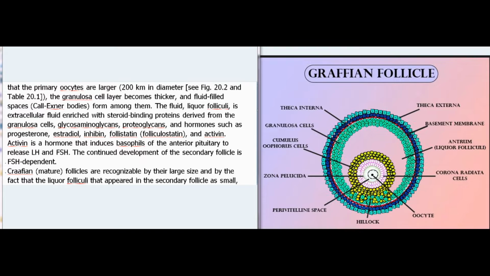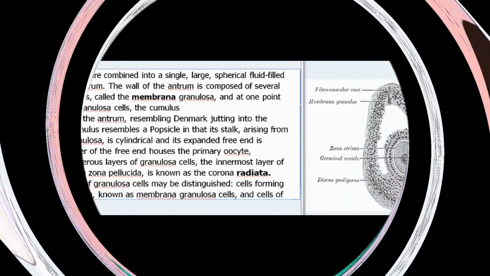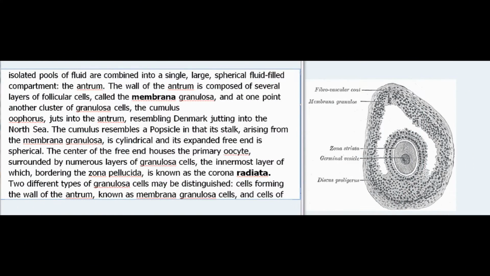Activin is a hormone that induces basophils of the anterior pituitary to release LH and FSH. The continued development of the secondary follicle is FSH dependent. Graafian, mature, follicles are recognizable by their large size and by the fact that the liquor folliculi that appeared in the secondary follicle as small, isolated pools of fluid are combined into a single, large, spherical fluid-filled compartment, the antrum.